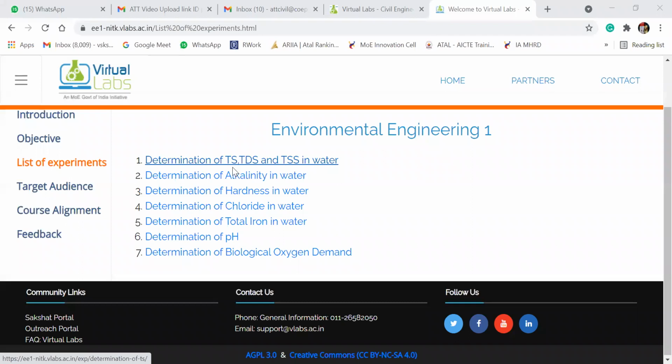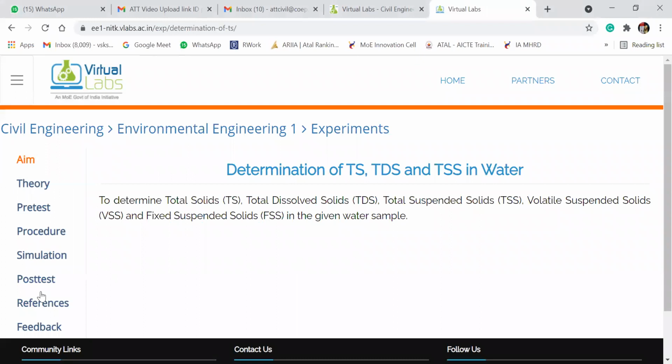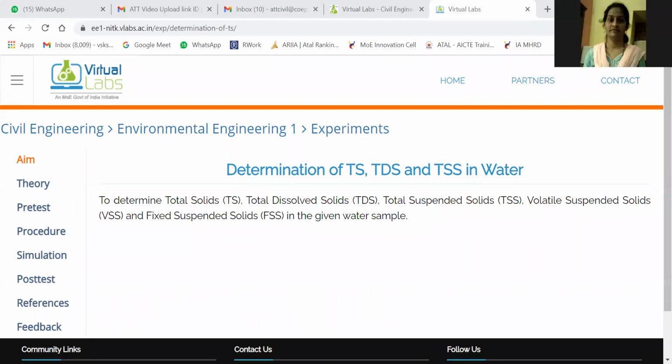So the first experiment we are going to start in today's lecture is determination of total solids, total dissolved solids, and total suspended solids. We are not only going to see how to perform the experiment, but also the background study. This will help you in your preparation for the MPSC examination or for the GATE examination if you are preparing.